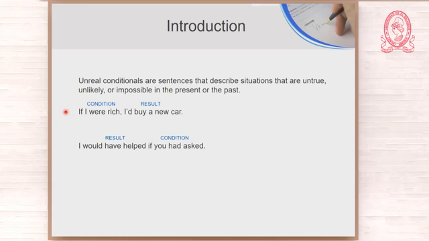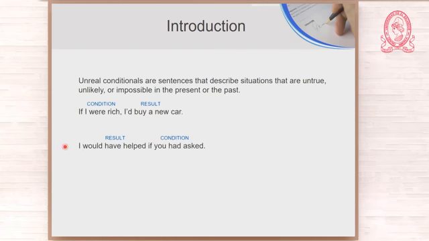I am not rich. I wish. If I were rich, if I could go to Machu Picchu, if I could travel to Europe. That is not true. Those things are not true. Those are unreal conditionals.